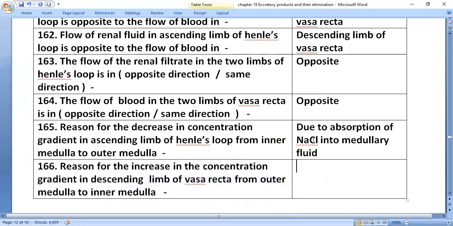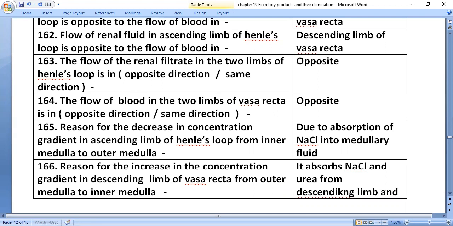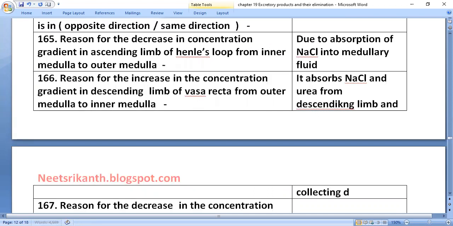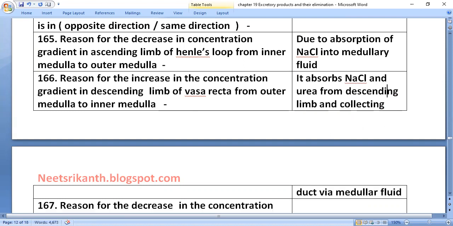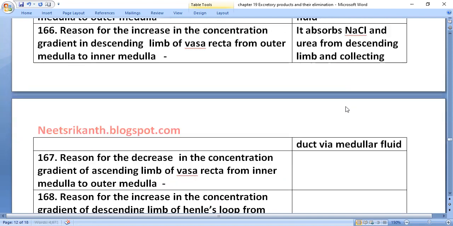Reason for the increase in the concentration gradient in the descending limb of vasa recta from outer medulla to inner medulla: it absorbs sodium chloride and urea from the descending limb of Henle's loop and collecting duct via medullary fluid.